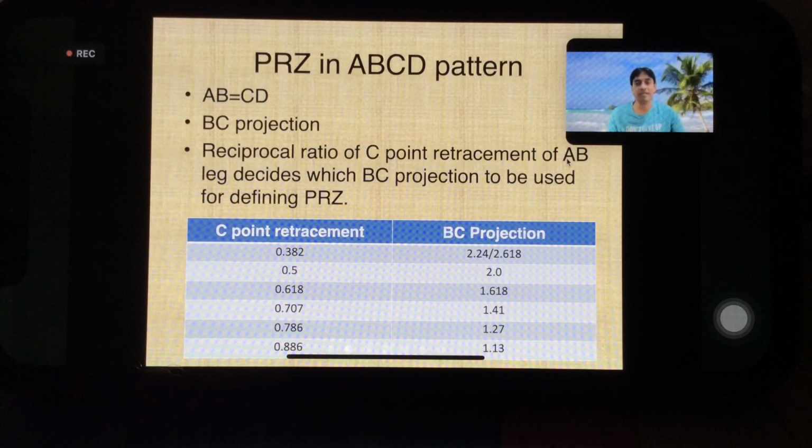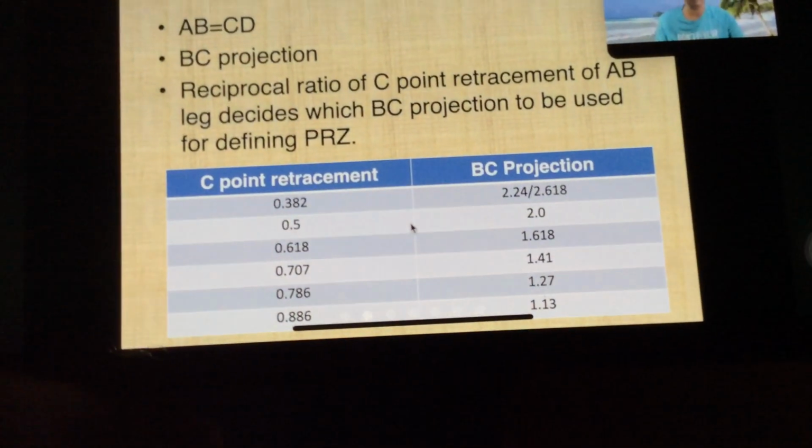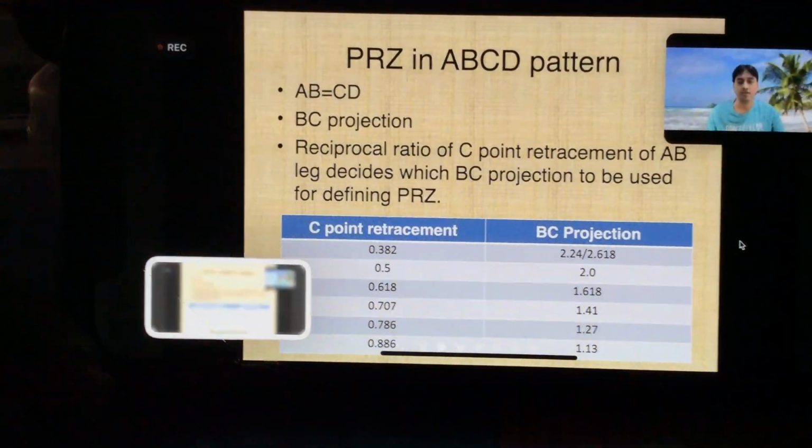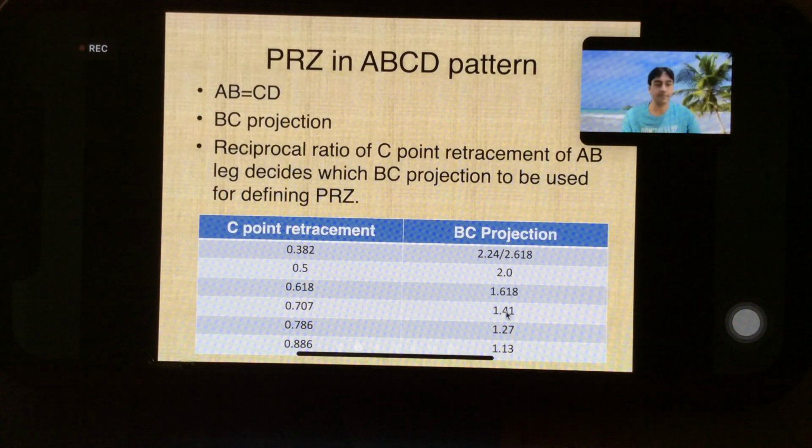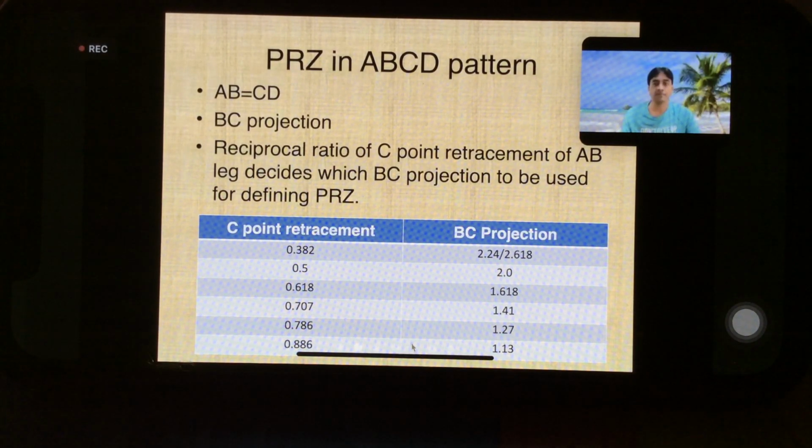The reciprocal ratio of the C point retracement of the AB leg decides which DC projection is to be used for defining the PRZ. You can take a photograph of this table. I will be posting it in the group, but for now, for understanding purposes, take a photograph or screenshot of this table on your mobile.